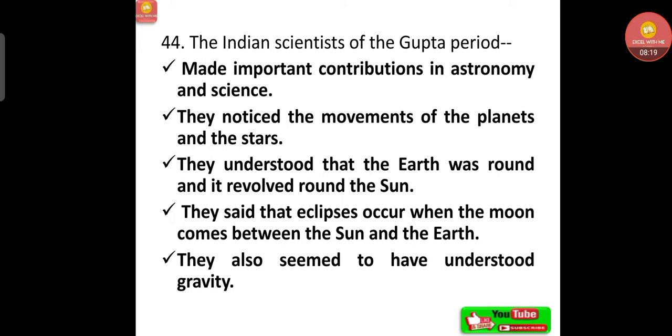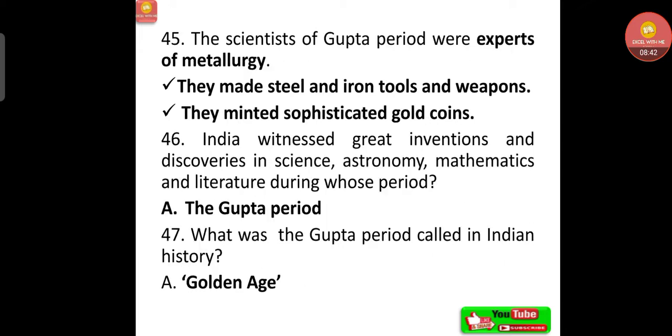The Indian scientists of the Gupta period, we need to know all these statements related to them. They made important contributions in astronomy and science and noticed the movements of the planets and stars. They understood that the earth was round and it revolved around the sun. Then they said that eclipses occur when the moon comes between the sun and the earth. They also seem to have understood gravity.